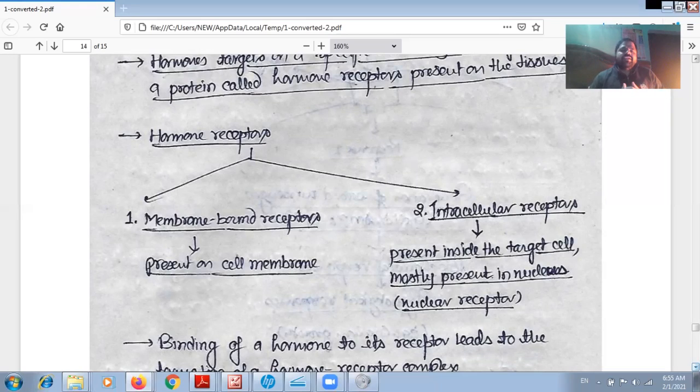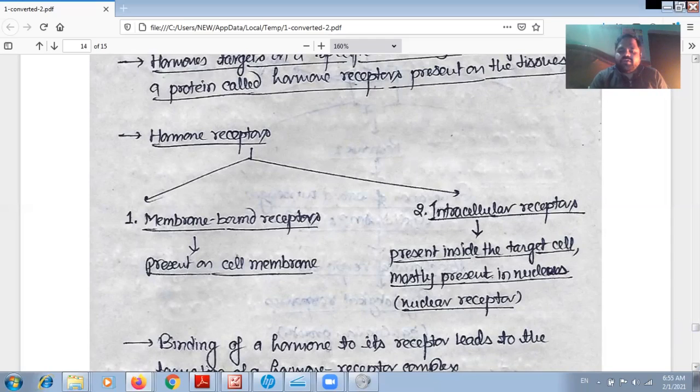So we have seen that there are two types of receptors. One receptor is present on the surface of the plasma membrane. But in the other type of cells, these are present mostly over the nuclear membrane, or we can say inside the cell.